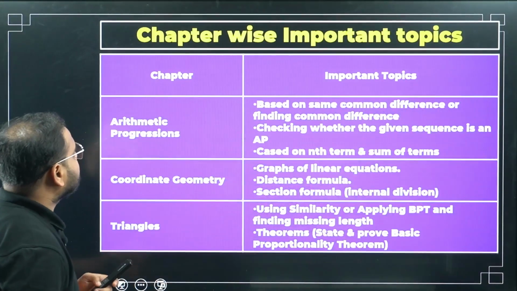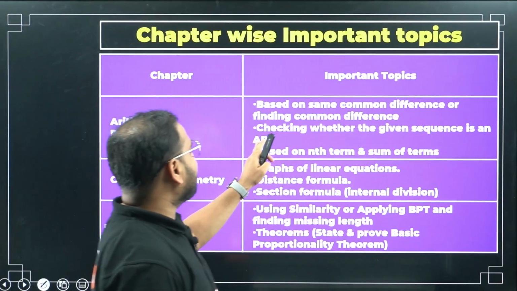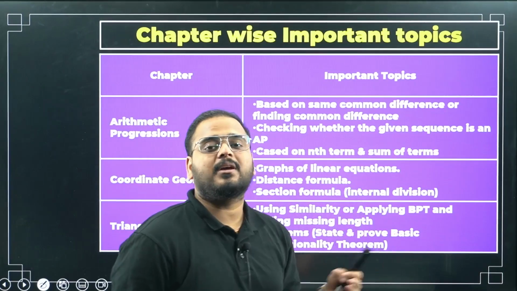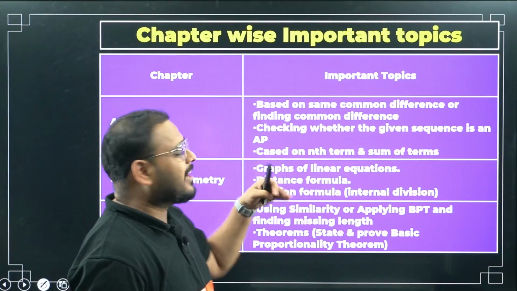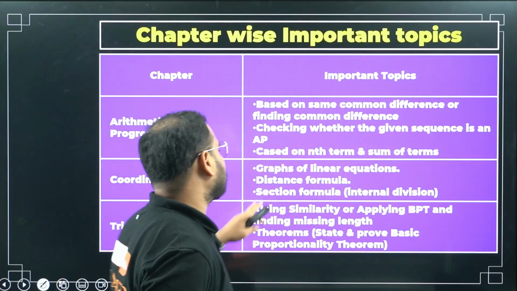Moving on, we have arithmetic progression. In that, common difference and finding the common difference. You have to prove whether the given sequence is an AP or not, or find the common difference for the given set of numbers. Checking whether the given sequence is an AP, I said this already.